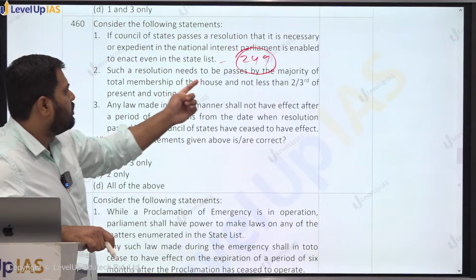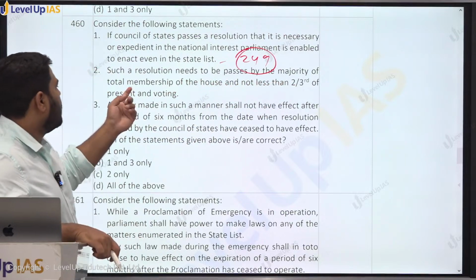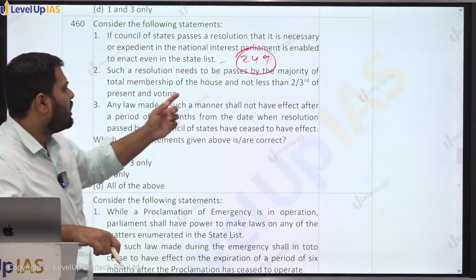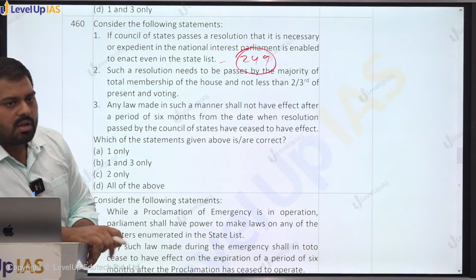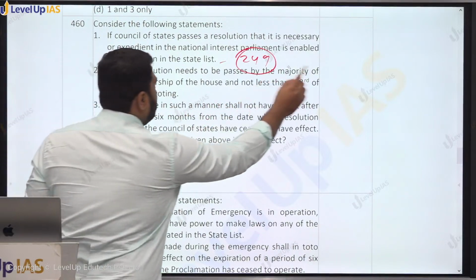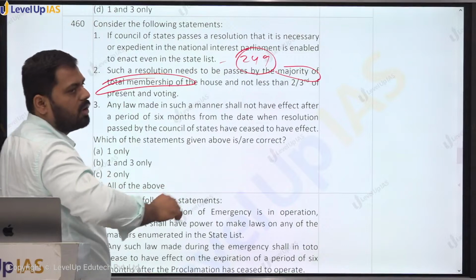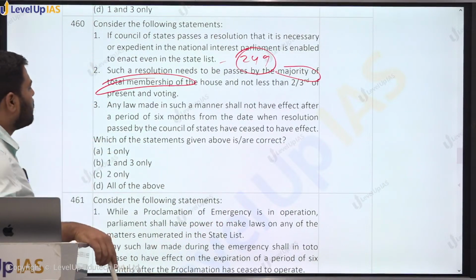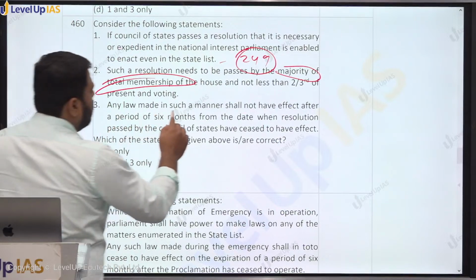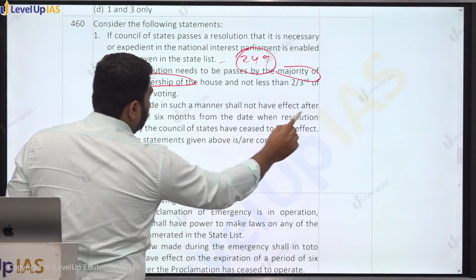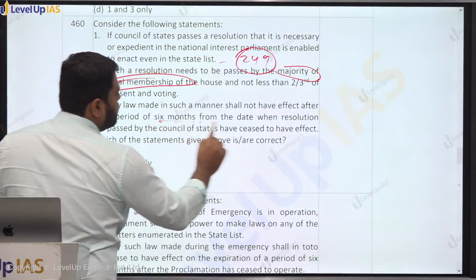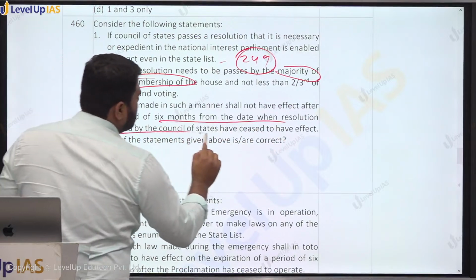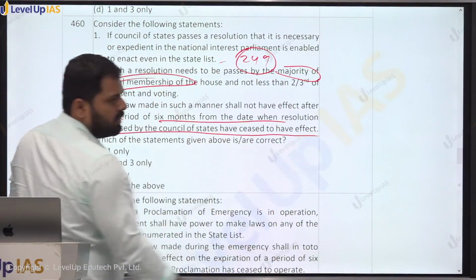Second says such a resolution needs to be passed by a majority of total membership of the House and not less than 2/3 of the present and voting. False हो जाएगा because majority of total membership of the House is not required there. It is simply 2/3 of the members present and voting. Right? And any law in such a manner shall not have effect after a period of 6 months from the date on which the resolution passed by Council of State shall cease to have effect.